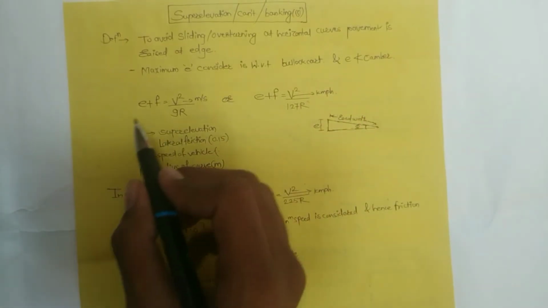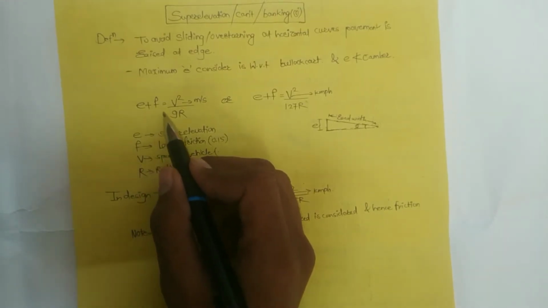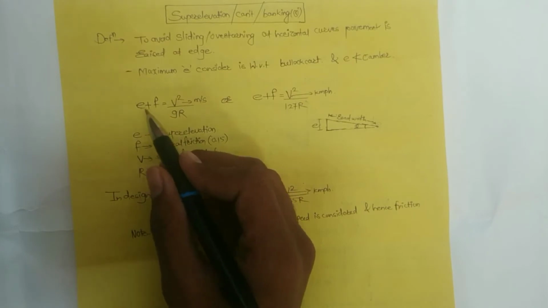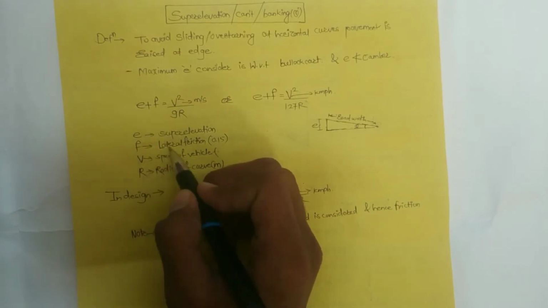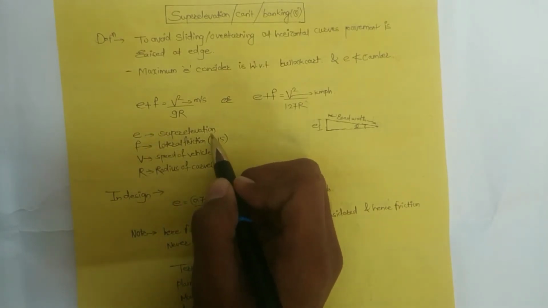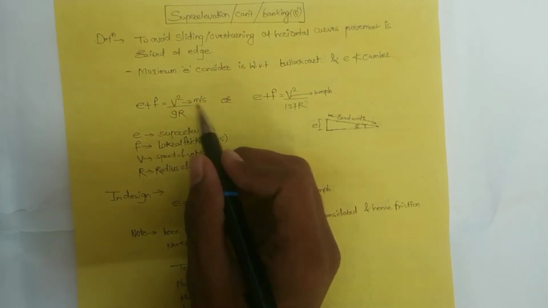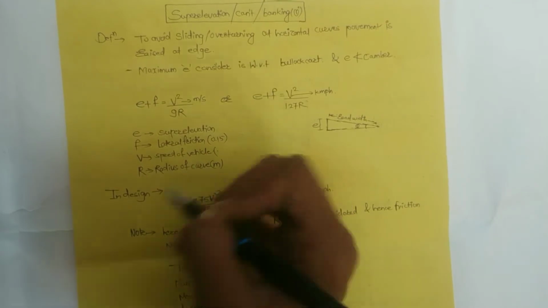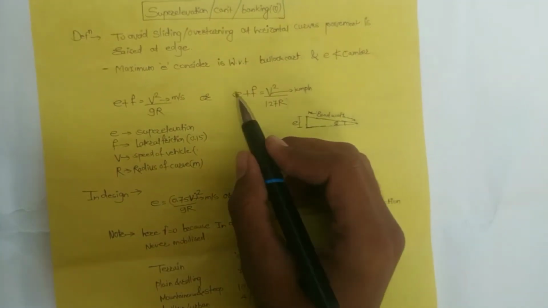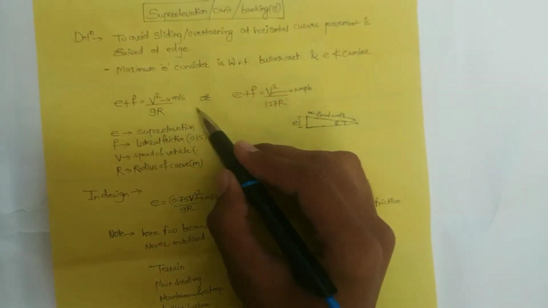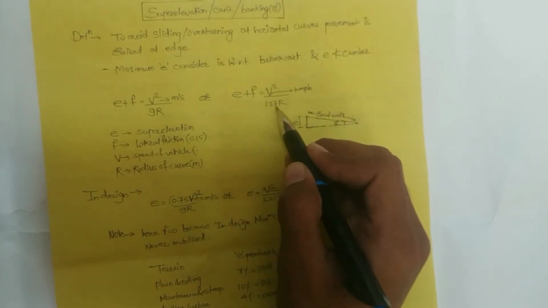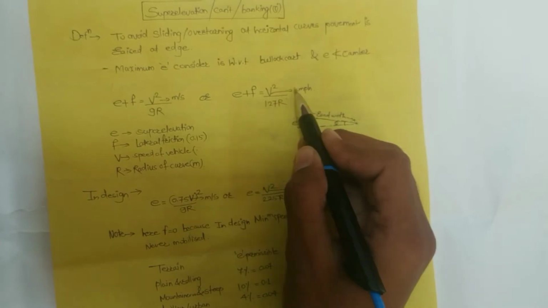The formula for determining super elevation is e plus f is equal to V square upon gR, where e is super elevation, f is lateral friction, that is 0.15, V is speed of vehicle in meter per second. For this formula, R is the radius of curve. Next formula, or it may be in option, e plus f is equal to V square upon 127 R, where V in this formula is in kilometer per hour.